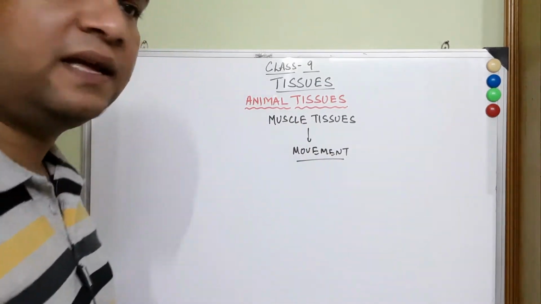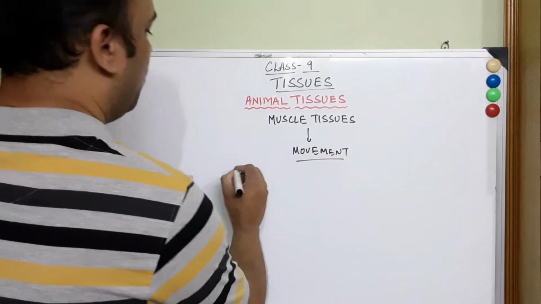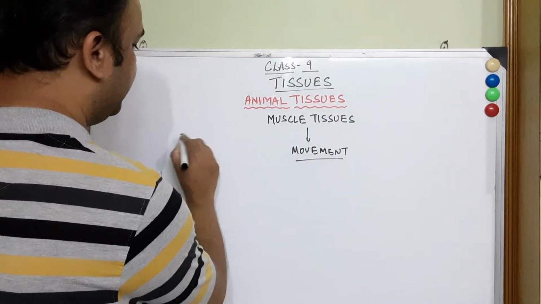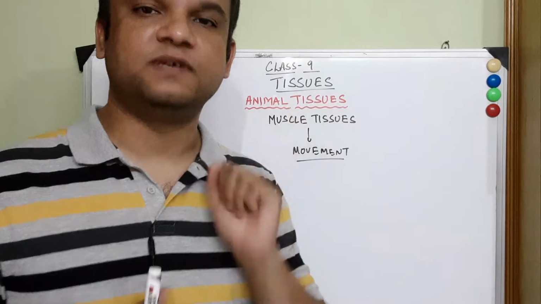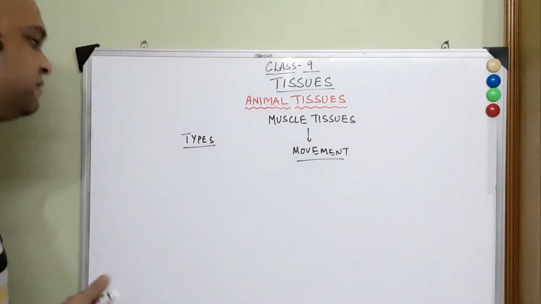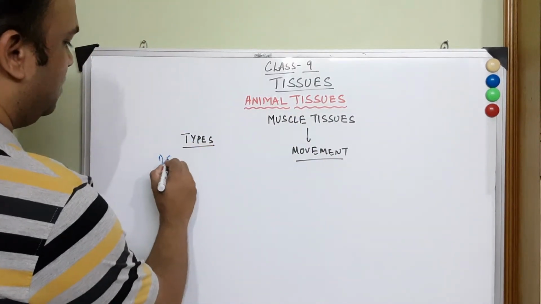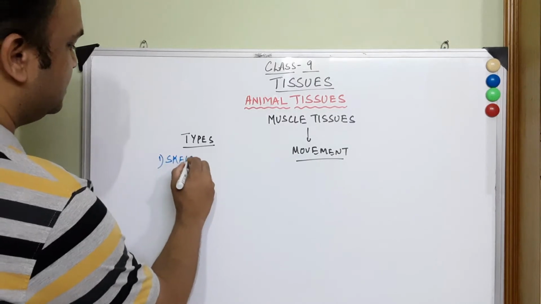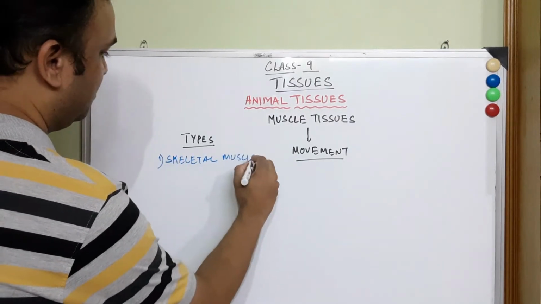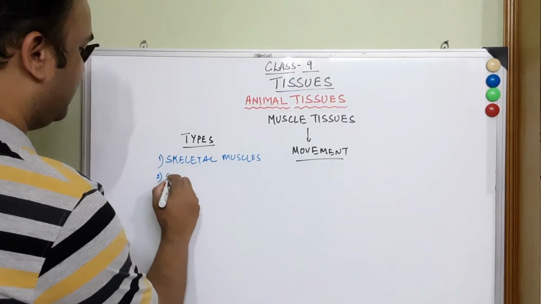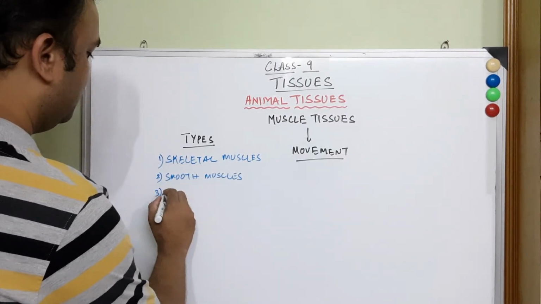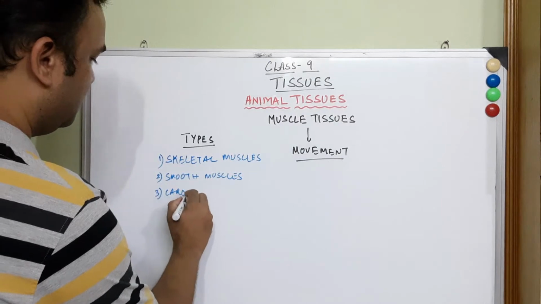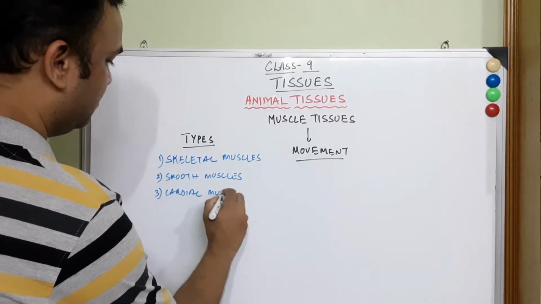Okay. Next thing that we have to see is what type of muscles are present. In the higher order of animals, we will find three types of muscle tissues. So what are these three types? The first is called skeletal muscle tissue. The second one is called smooth muscle tissue. And the third one is the cardiac muscle tissue.